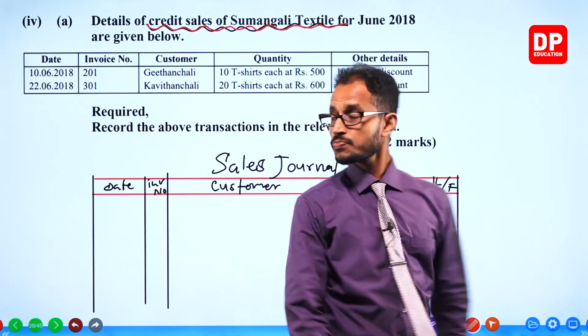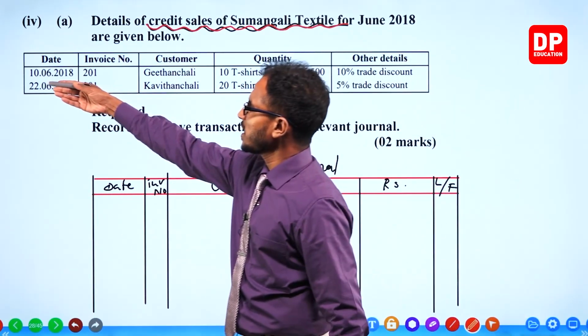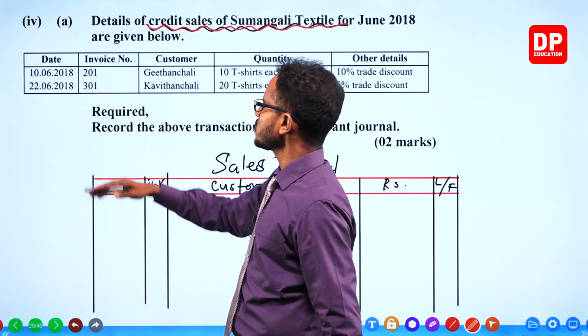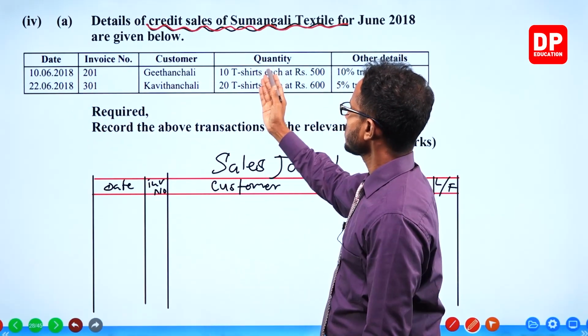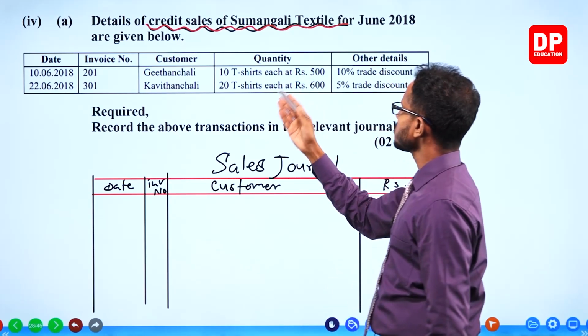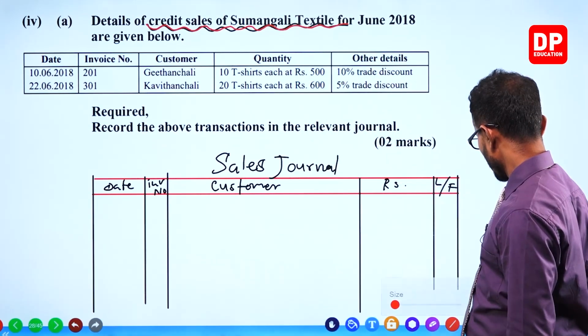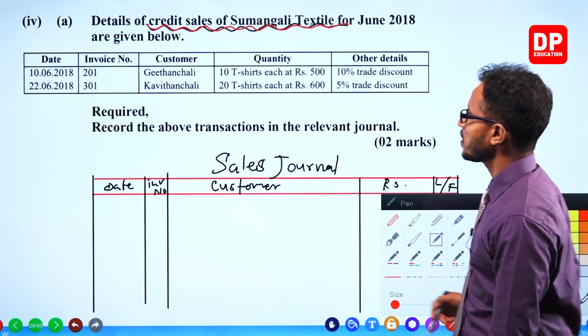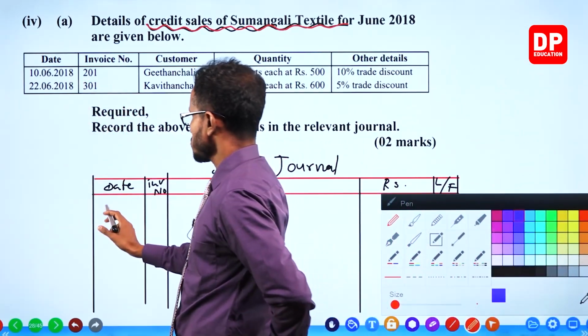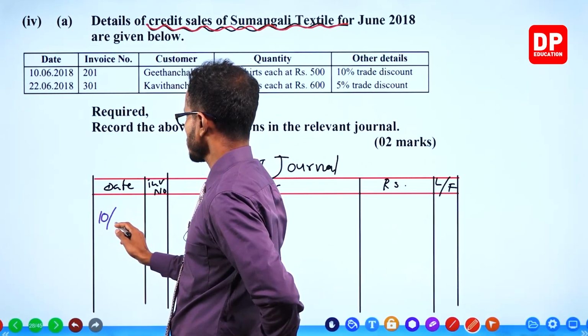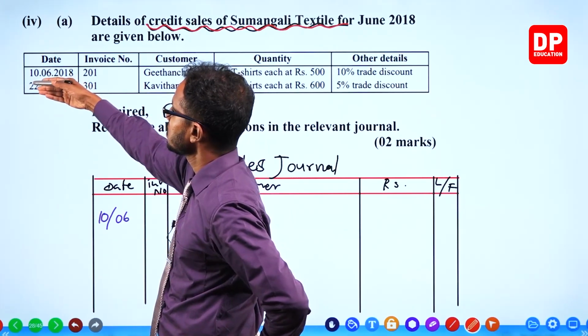Okay, let's see. 10th June, invoice 201, Geetanjali, 10 t-shirts, 500 each, 10% trade discount. You have a working right here. Just put the date first, 10th of June.